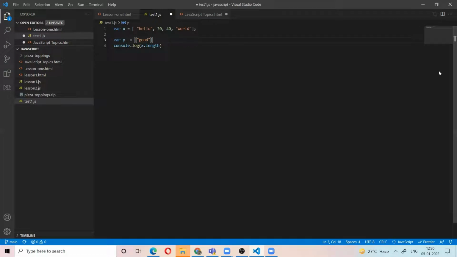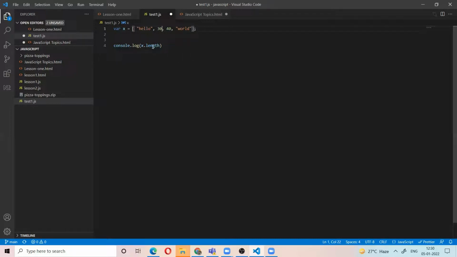Your question is about a function called indexOf. Index means the position of the element. What is the position of the hello element? 0, right? What is the position of the 30 element? 1. Zeroth position, first position, second position, third position. That is the index. Position is called the index. Length gives the total number of elements.